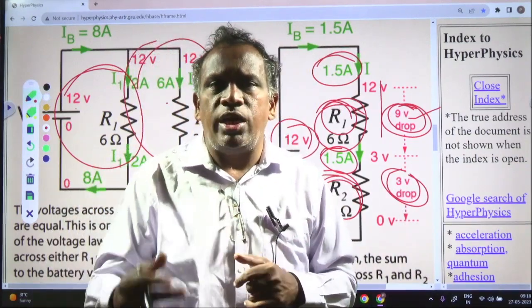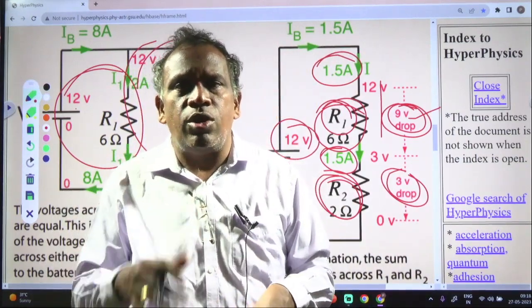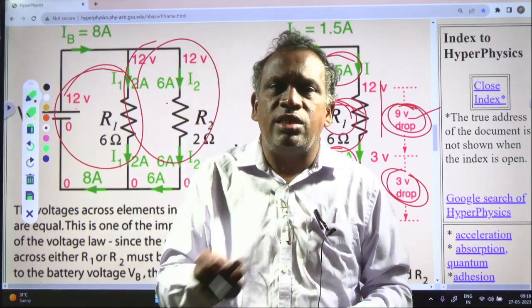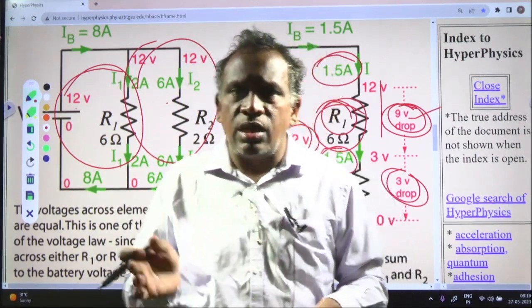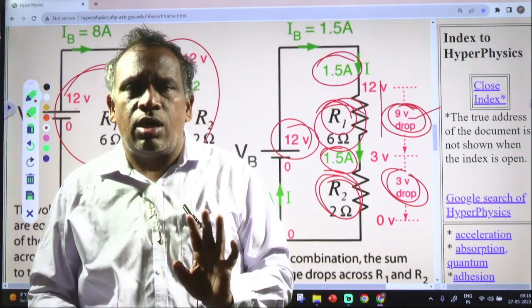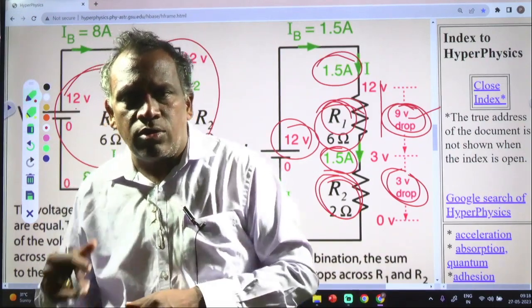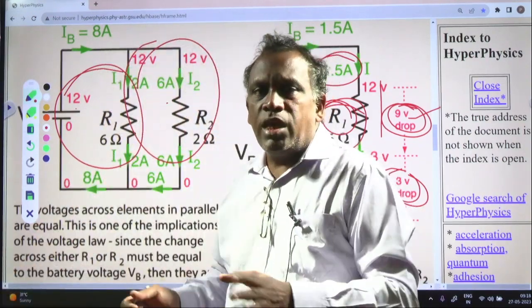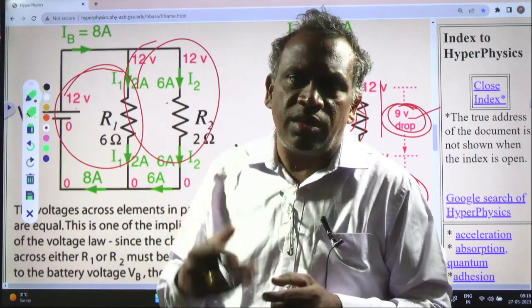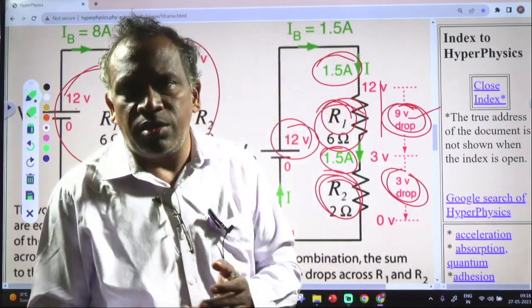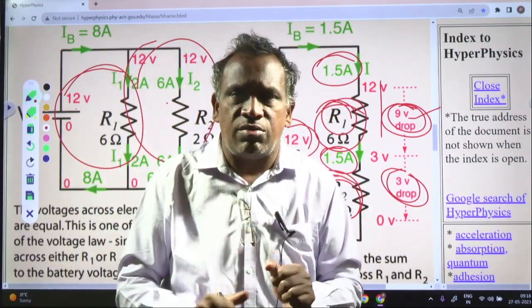It is work only. Voltage is the amount of work done to carry the charge. The work is equal to energy. That's why it is also followed. Kirchhoff's voltage law follows the law of conservation of energy. Kirchhoff's current law follows the law of conservation of charge. But Kirchhoff's voltage law follows the law of conservation of energy.